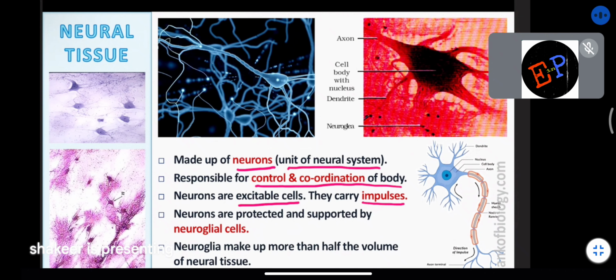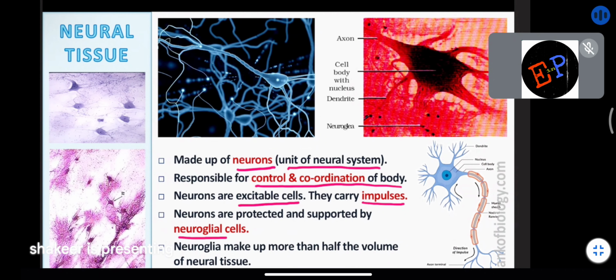Are you able to understand? So in the total human body, current is always flowing. Very small electrical impulses are flowing. Even when you touch your mobile phone, how does the screen work? Because your finger has the ability to produce electrical impulses. Those impulses are sensed by the screen and it starts working. That's it. So neurons are excitable cells, they carry the impulses. Neurons are protected and supported by which kind of cells?